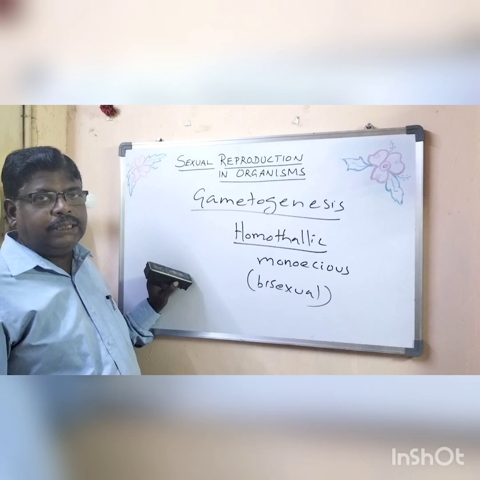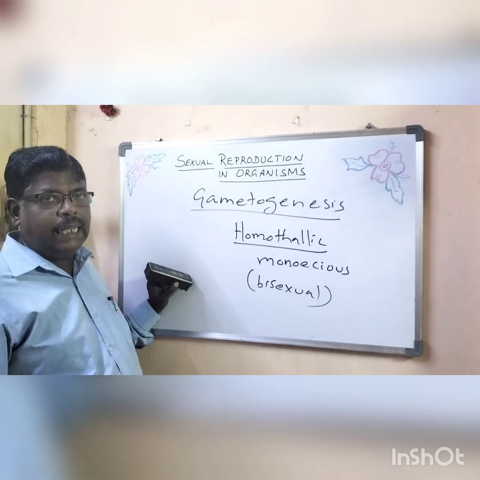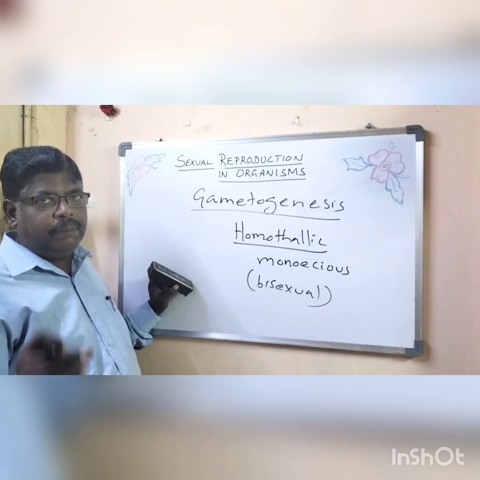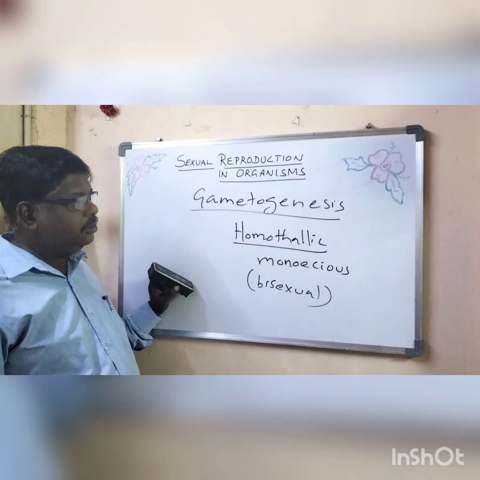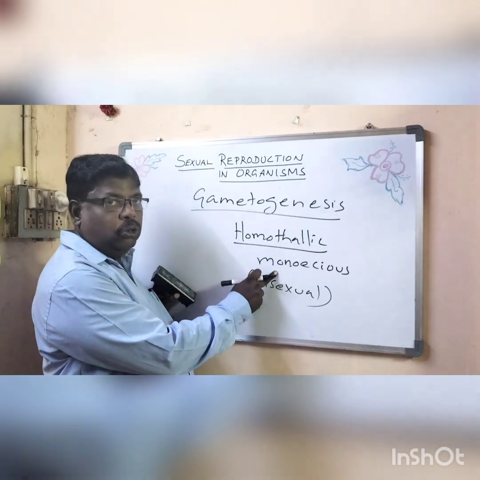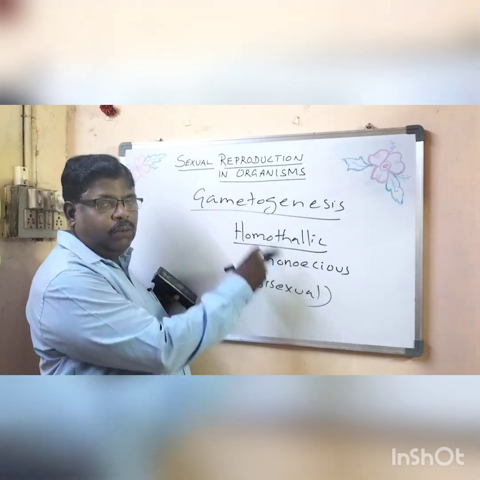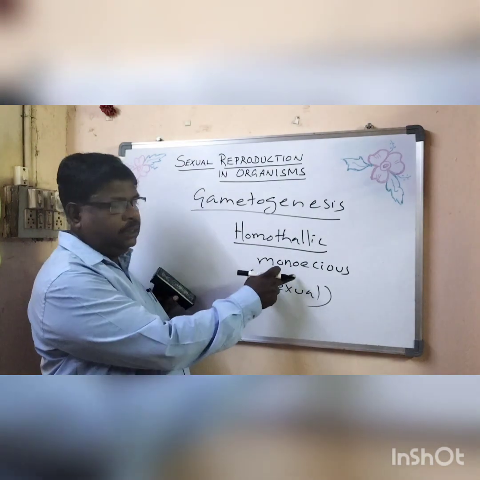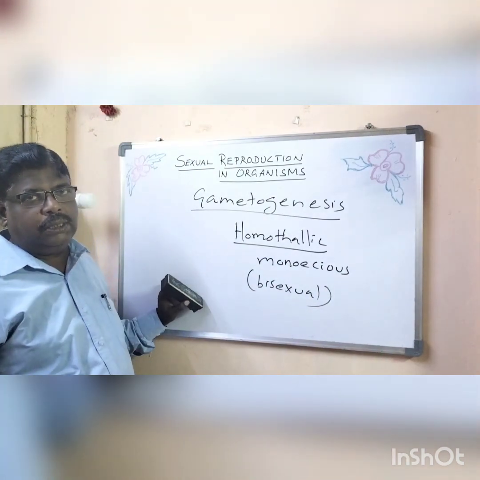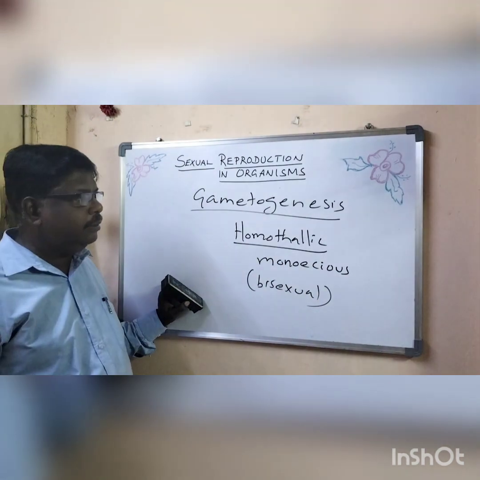Example, in bryophytes, the male part is called antheridium and the female part is called archegonium. Both male and female parts will be present in the same plant body. Such a condition is called homothallic. The other name for homothallic is monoecious. Mono means one: in one organism, two sex organs. Very commonly it can be called bisexual.